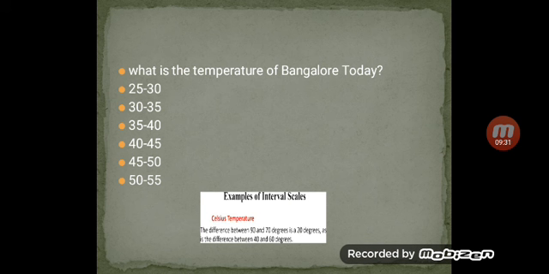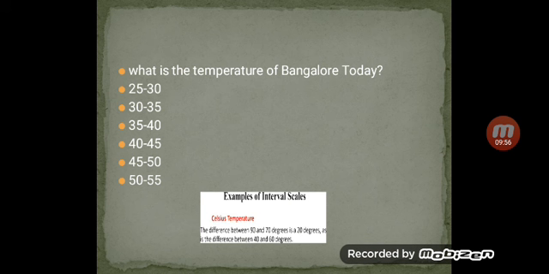I can ask the question: what is the temperature of Bangalore today? If the temperature is 27 degrees Celsius, you will mark it as 25 to 30, and if it is 32 degrees Celsius, you will mark it as 30 to 35. This is what is called an interval scale.